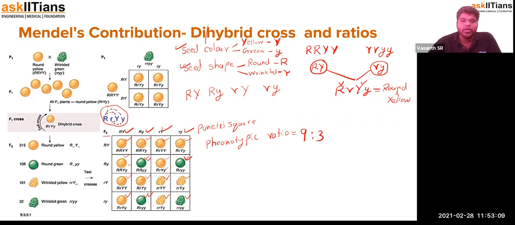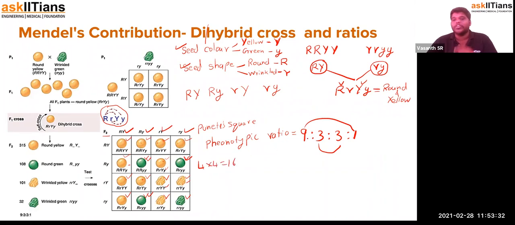And wrinkled yellow, 1, 2, 3, so that will be 3. And the last one will be the wrinkled green, that will be only 1. So 9:3:3:1. So 9 plus 1 is 10, and 10 plus 6 is 16. So 4 rows and 4 columns, 4 into 4 is equal to 16. So that is also the phenotypic ratio.